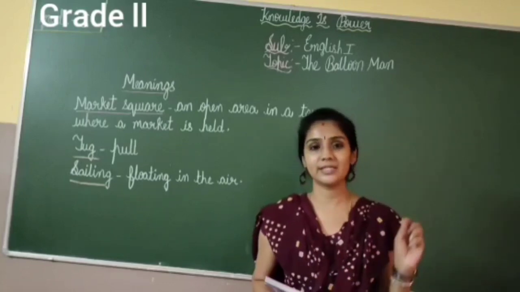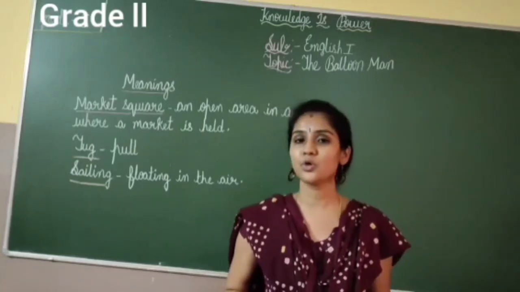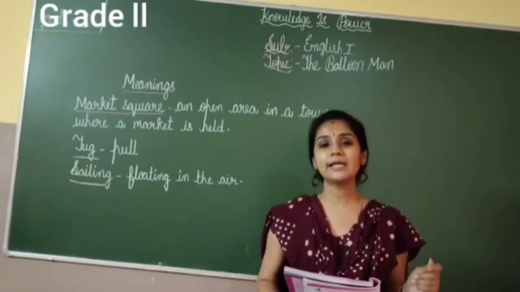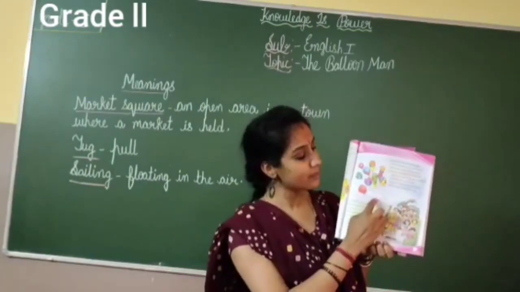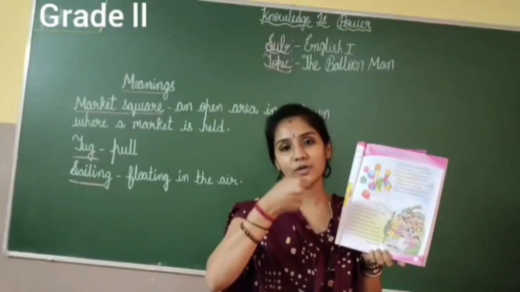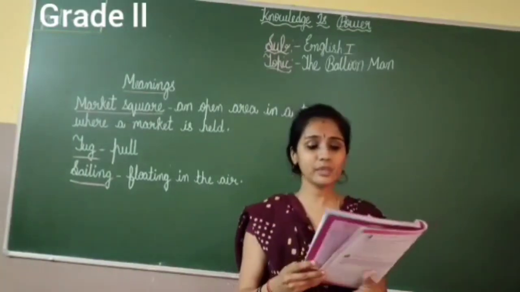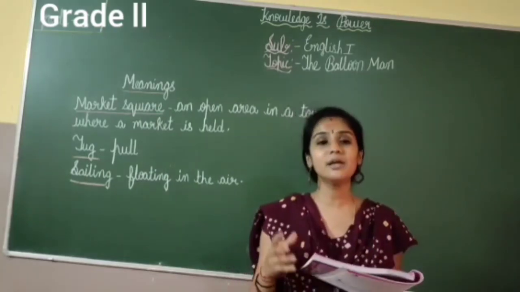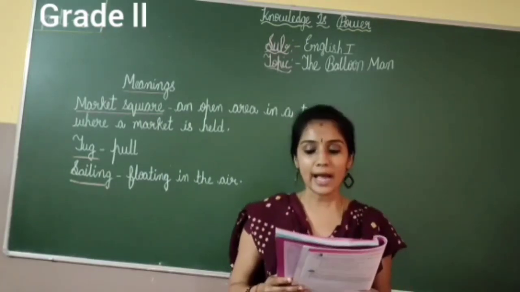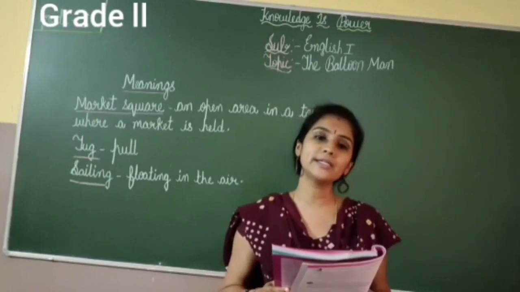So this Balloon Man always comes on market days and he holds the balloons a lovely bunch. Can you see here? So holding a bunch of balloons. And in the market square he stays.